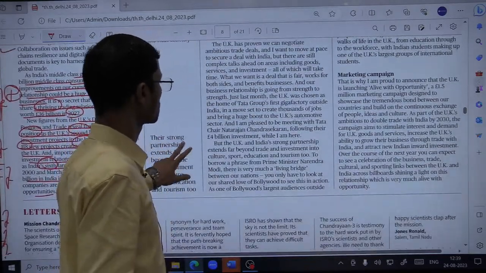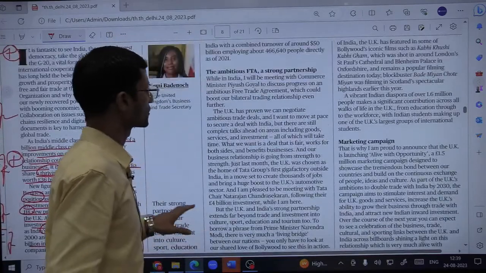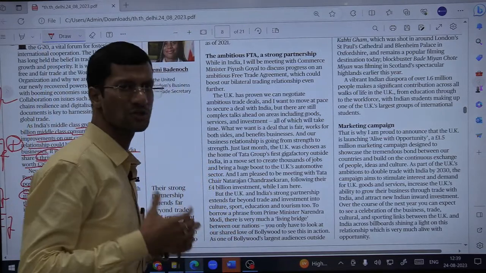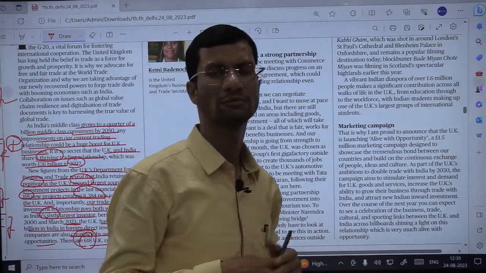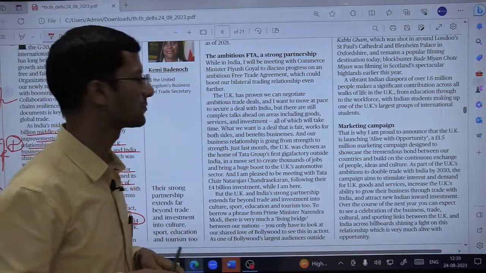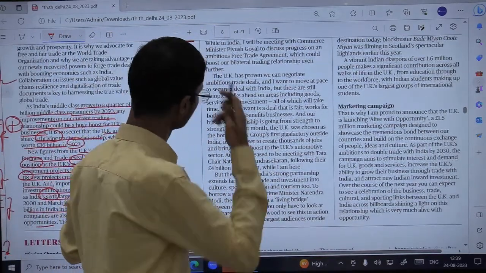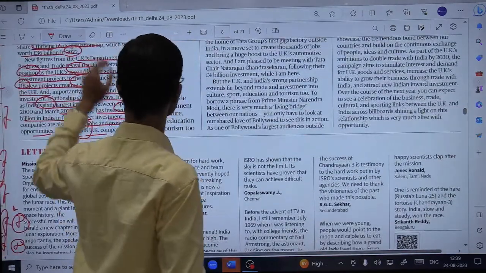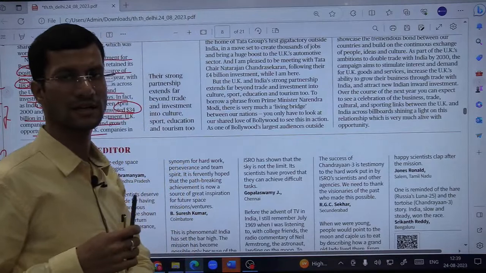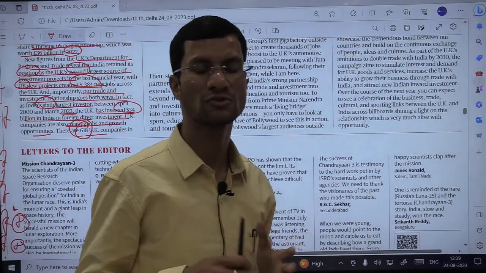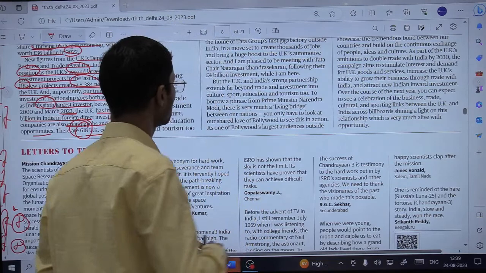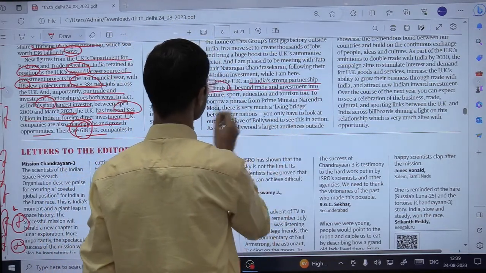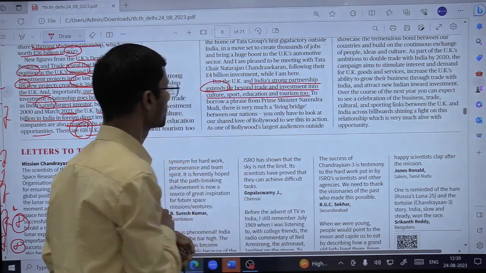So she expects that during her visit, the procedures or the steps or negotiations will be further sped up in order to conclude the FTA as early as possible between India and UK. Fine. But she underlines that India's and UK's relationship is not just about trade, fine, but goes beyond that as well. She's saying, the UK and India's strong partnership extends far beyond trade and investment into culture, sport, education, and tourism too. Fine.